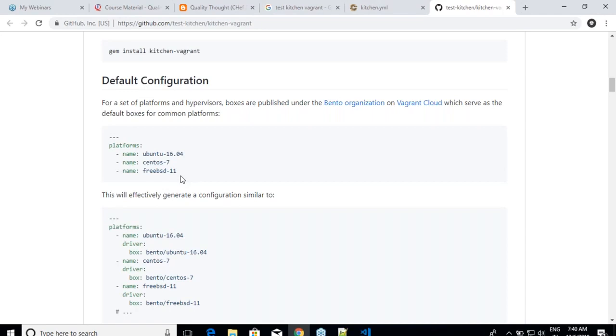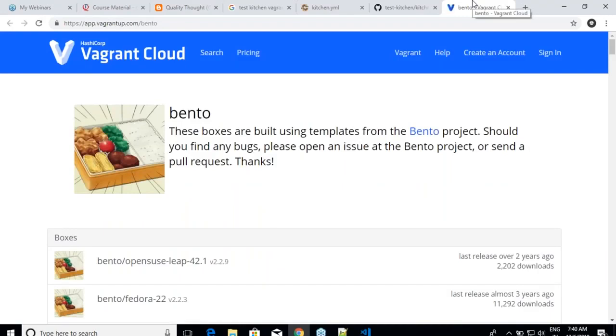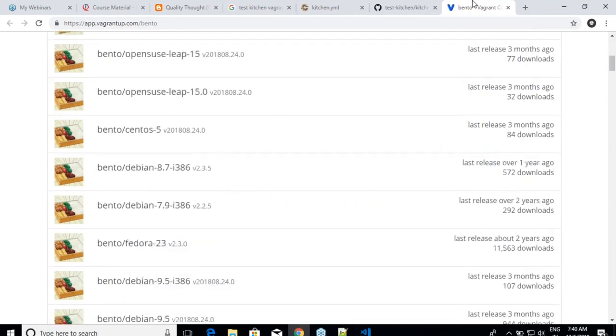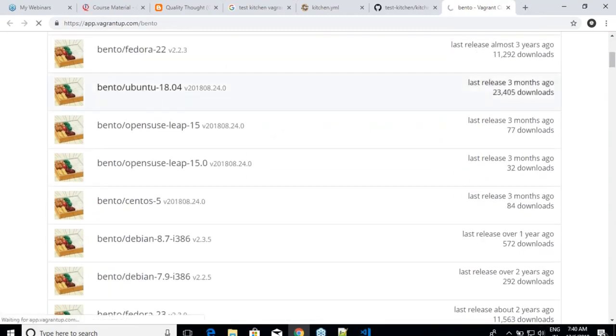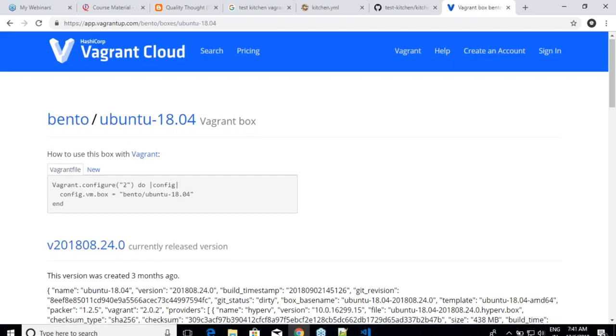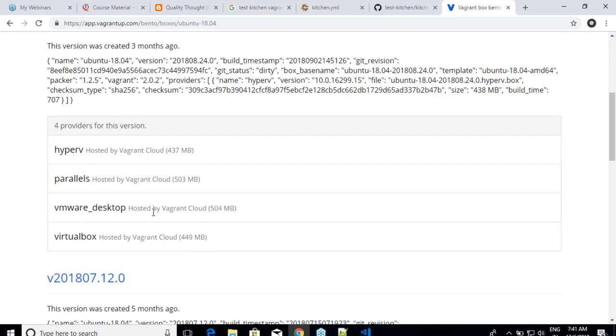And whenever you select that, what happens is Test Kitchen has an organization called Bento. So these are the boxes which you can create. So you have Fedora, you have Ubuntu 18, all right? And whenever you say Ubuntu 18, actually this is what is being created. You can think of it as a virtual machine's image as of now. As of now, just think of it as a virtual machine image, because very soon we'll understand what a box is. All right. So if you see over here, he supports Hyper-V, he supports all of that stuff. Okay. So which is good.